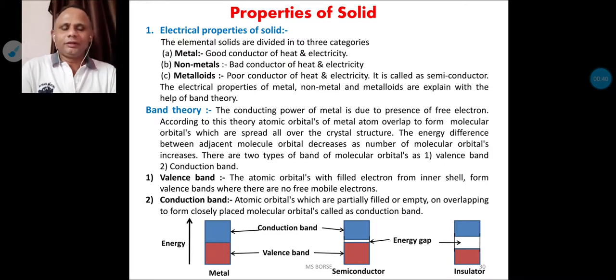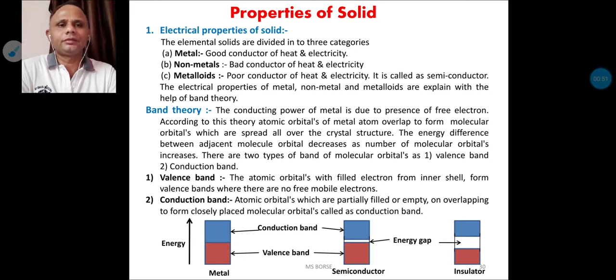The impurity defect is of two types. That means a different atom replaces the regular atoms in the crystal, which we call the substitution impurity defect. And the second is the interstitial impurity defect, that means the lattice space